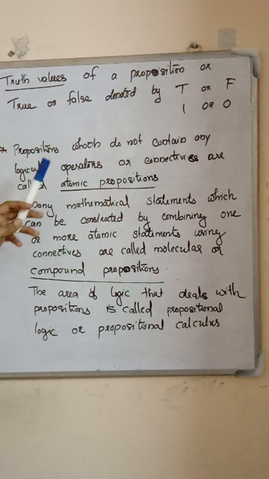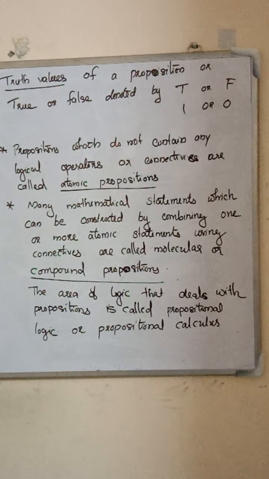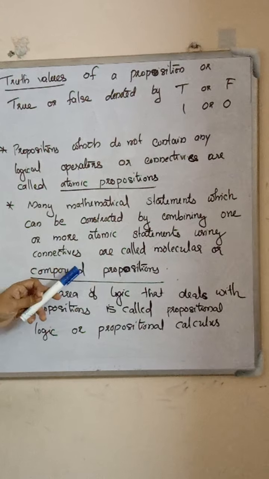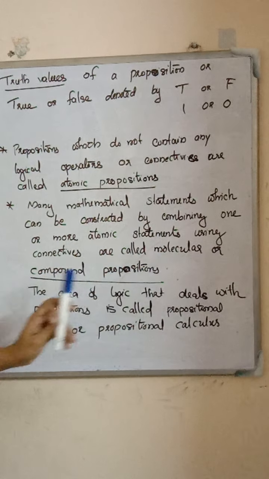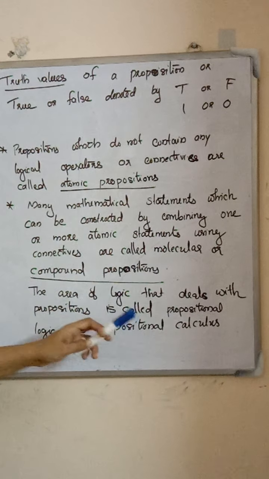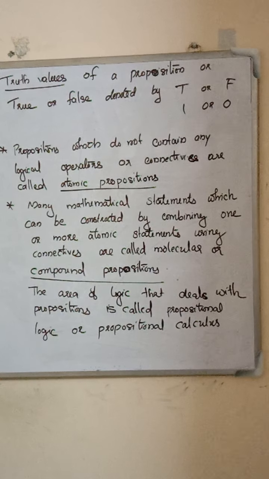Propositions which do not contain any logical operators or connectives are called atomic propositions. About logical operators and connectives we discuss later. Here we remind only one thing. Propositions which do not contain any logical operators or connectives are called atomic propositions. And many mathematical statements which can be constructed by combining one or more atomic statements using connectives are called molecular or compound propositions. The area of logic that deals with propositions is called propositional logic or propositional calculus.